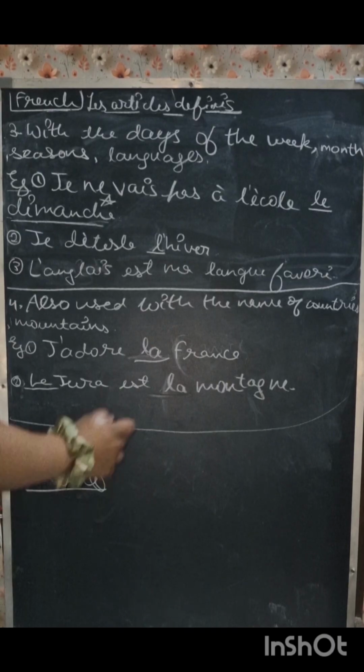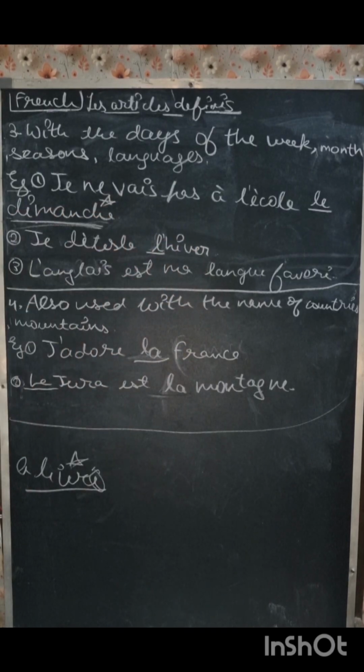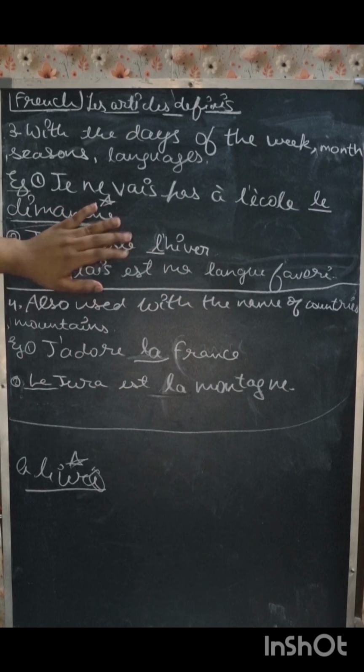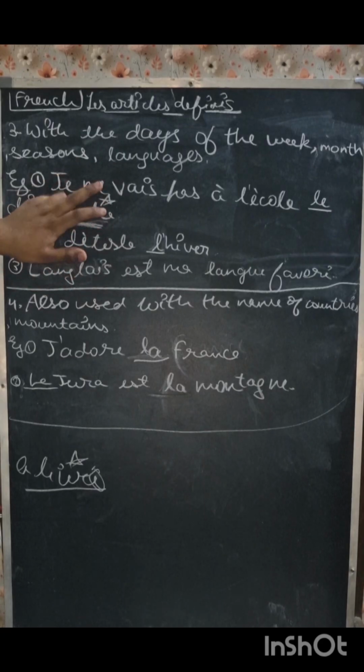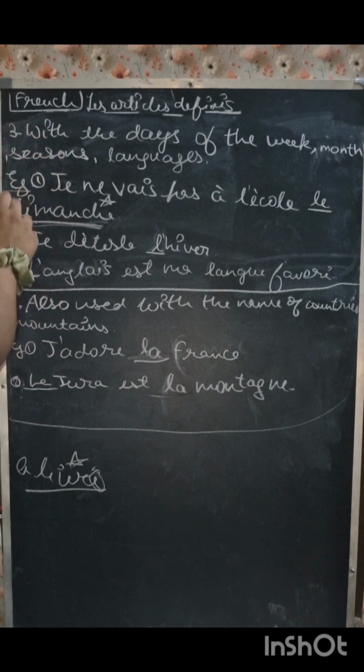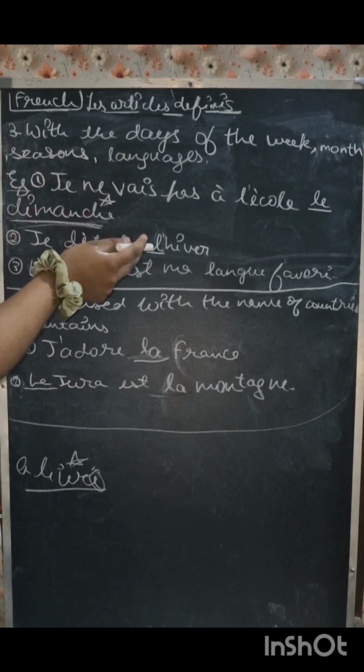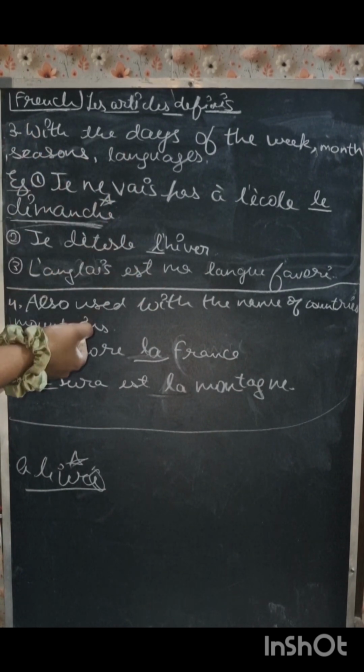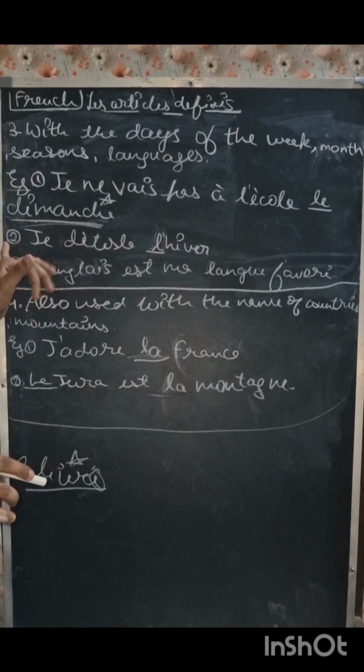We will use le, and we can demonstrate it here. It is ending with e, but it is not a feminine noun. It is a masculine noun. It is an exception. So we have used le here. All right. So it is fulfilling the condition. It is days of the week. So we are using le. We are using a definite article, which is the. You can see the second sentence.